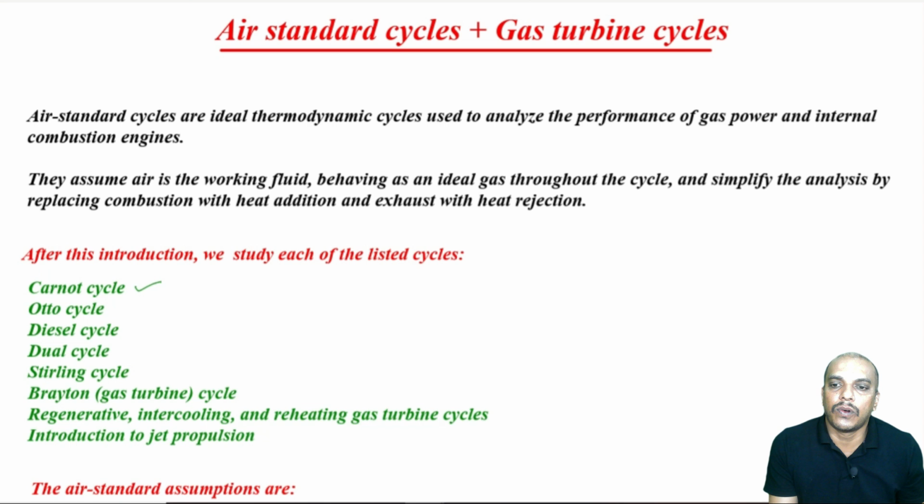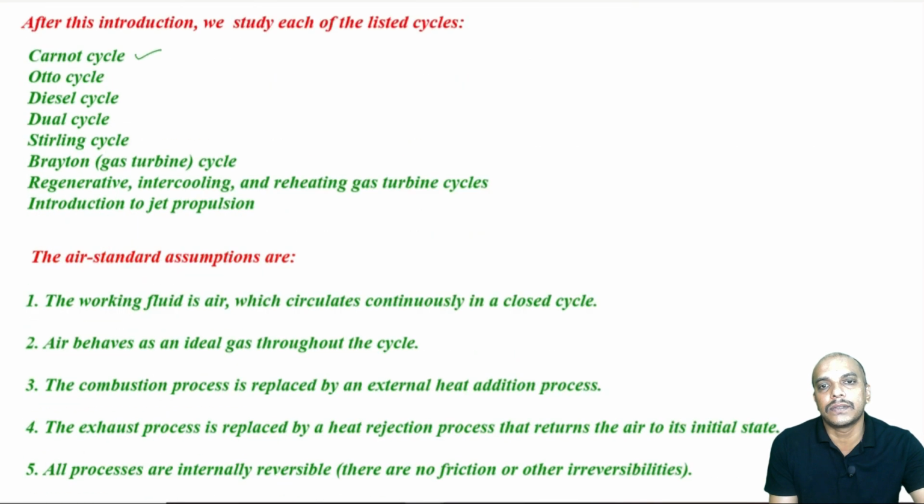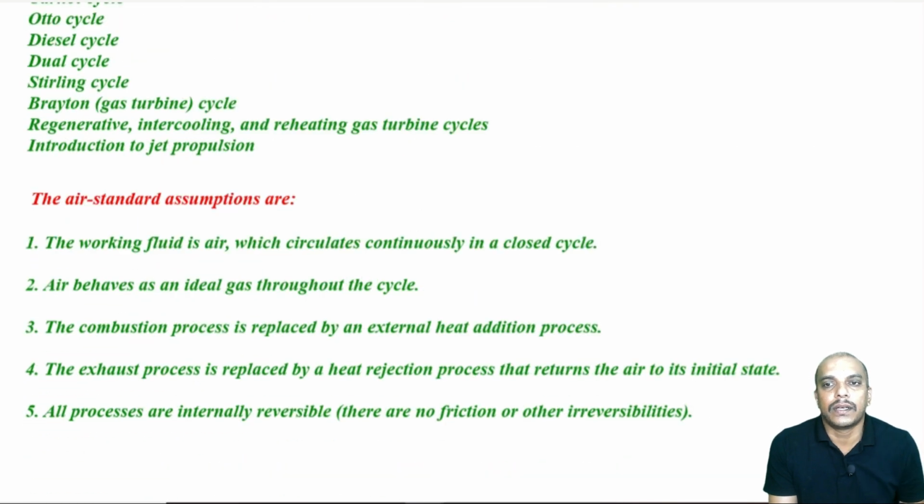Then we'll move on to the other side of the module, that is the gas turbine cycle, which we also call the Brayton cycle. Then there are improvement methods of the gas turbine cycle, like regenerative, intercooling and reheating of gas turbine. Later we also talk about an introduction to jet propulsion. Now, there are assumptions which are made while talking about these cycles. As we said, the working fluid is considered to be air.